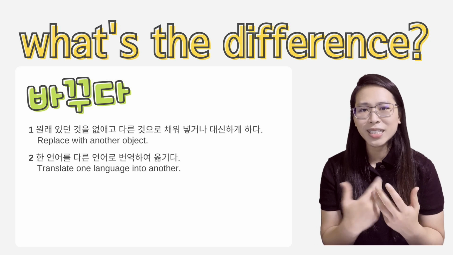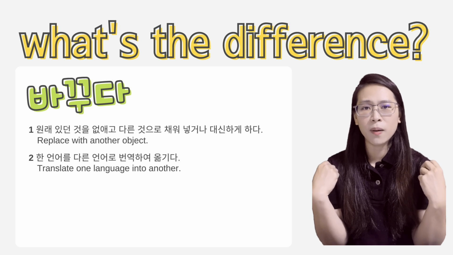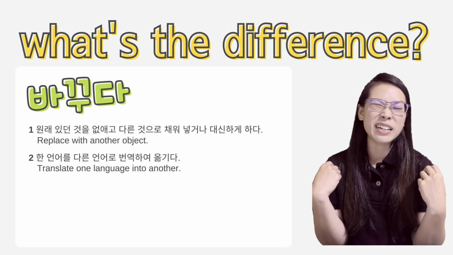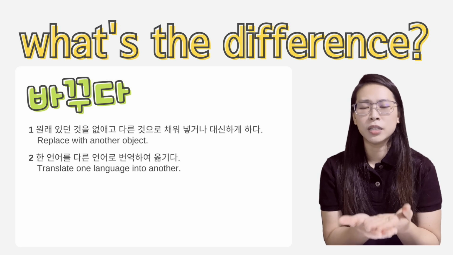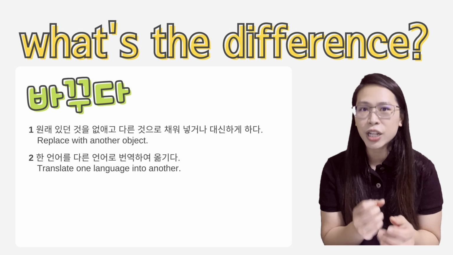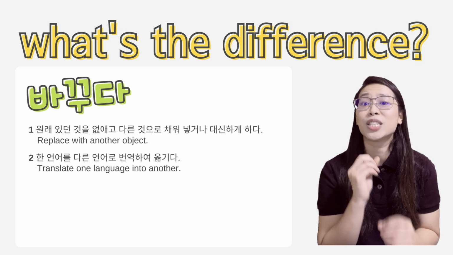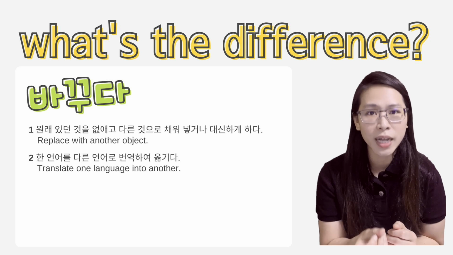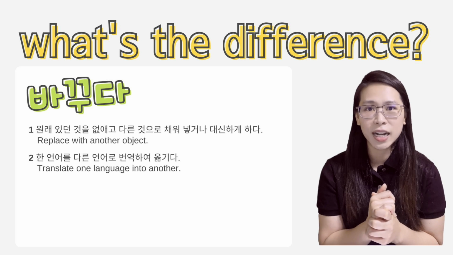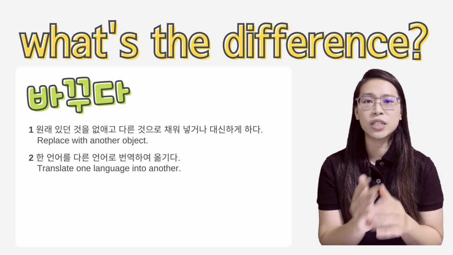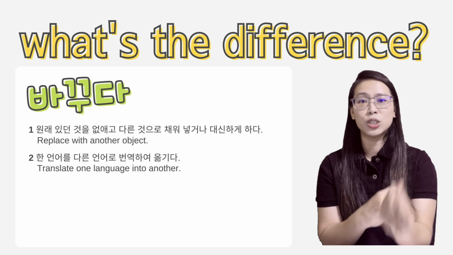When you want to say change your clothes, 옷을 바꿔요. Or technically, we also say 갈아입어요. If you go to the shop and buy something, and it's the wrong size and you want to exchange it, in this case it's not change, but exchange. We call that 교환하다. It's not 바꾸다 or any of these four, but 교환하다. 교환하다 is 交换 in Mandarin, which means to exchange.